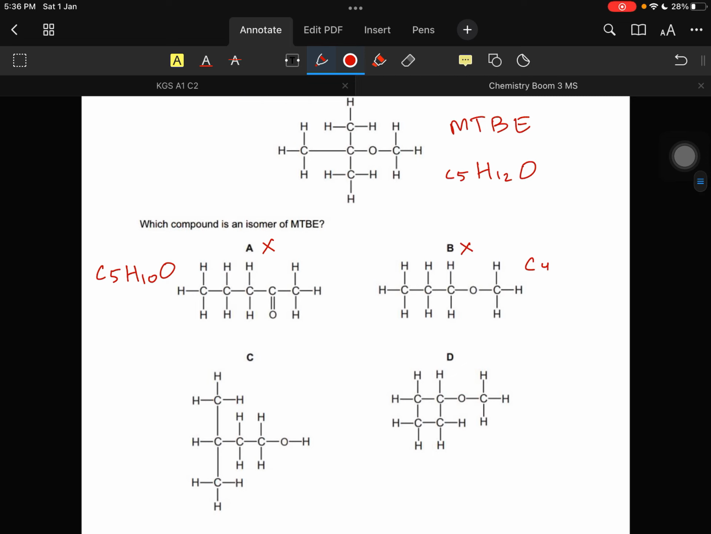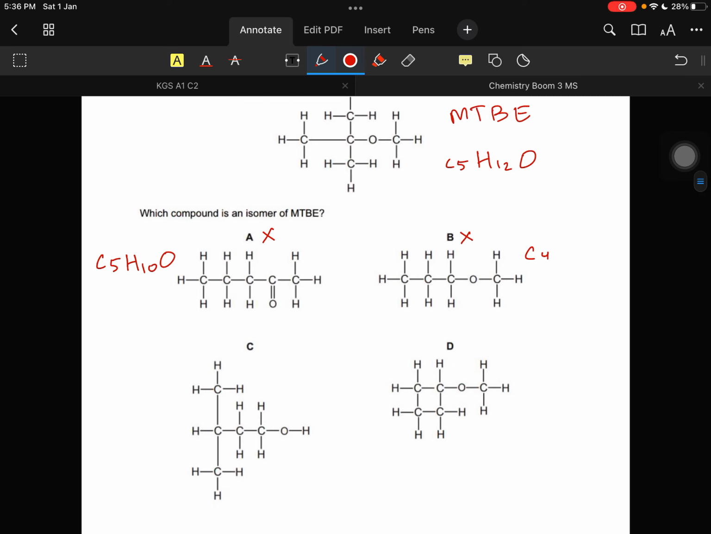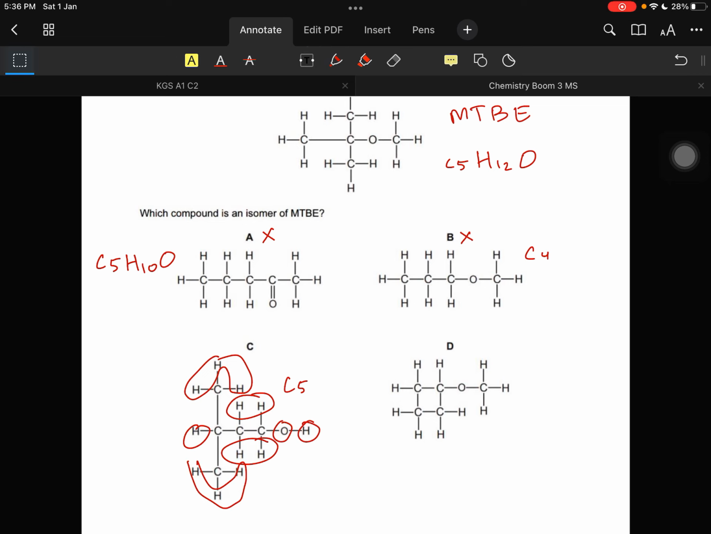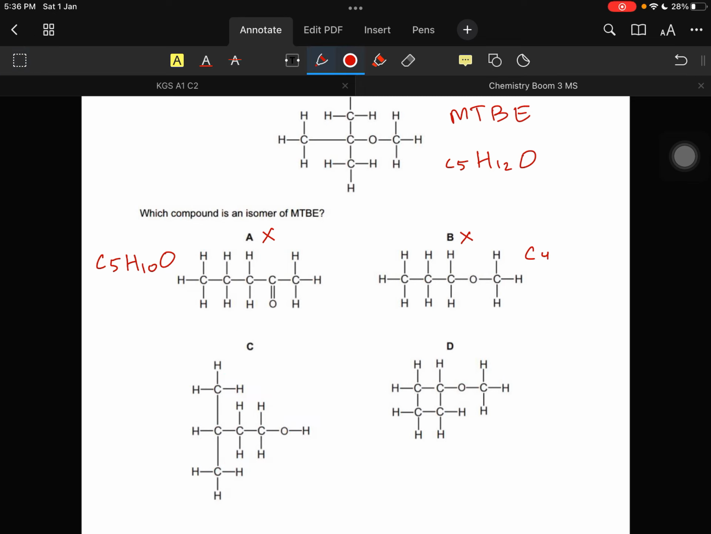Option C is gonna be 5 carbons. Yeah, it is 5 carbons, I can see that. Hydrogens are 1, 2, 3, 4, 5, 6, 7, 8, 9, 10, 11, 12, and 1 oxygen. So yeah, that seems fine. It has the same formula, which is C5H12O. Okay, that's great. So C is already the answer, just confirming with D.